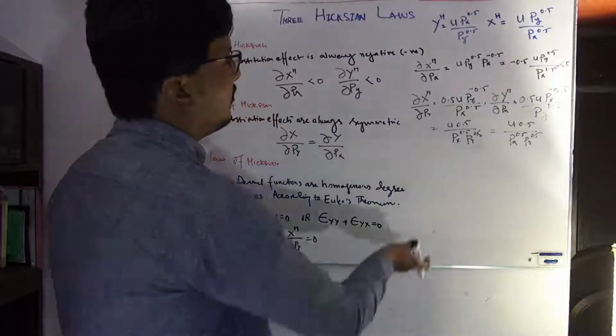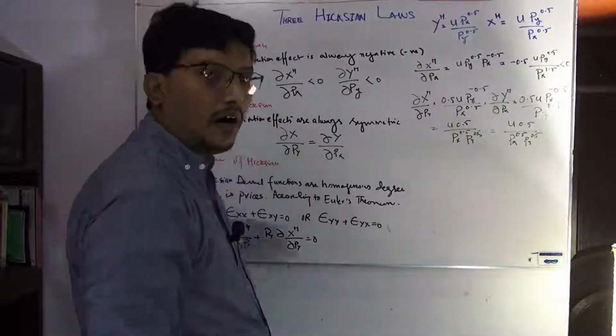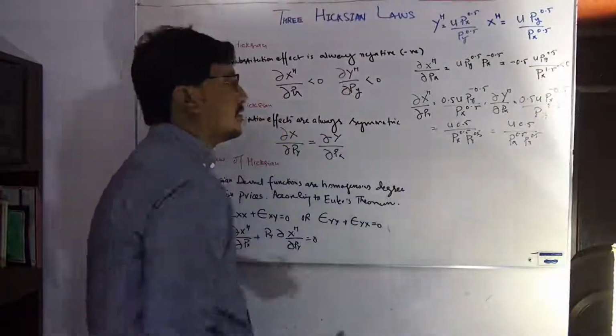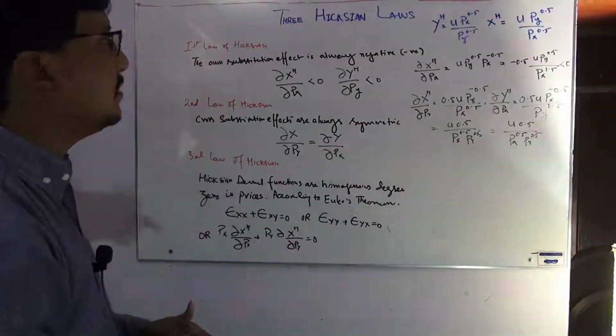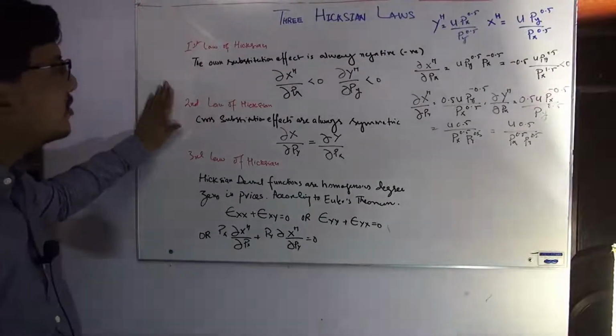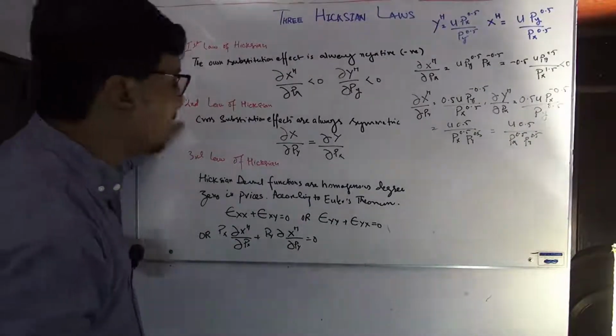So taking the derivative of x with respect to py, or taking the derivative of y with respect to px, they both give the symmetric result. It is proved that the second law of Hicksian, the cross substitution effect, is always symmetric, always equal, and the first law, the own substitution effect, is always negative.